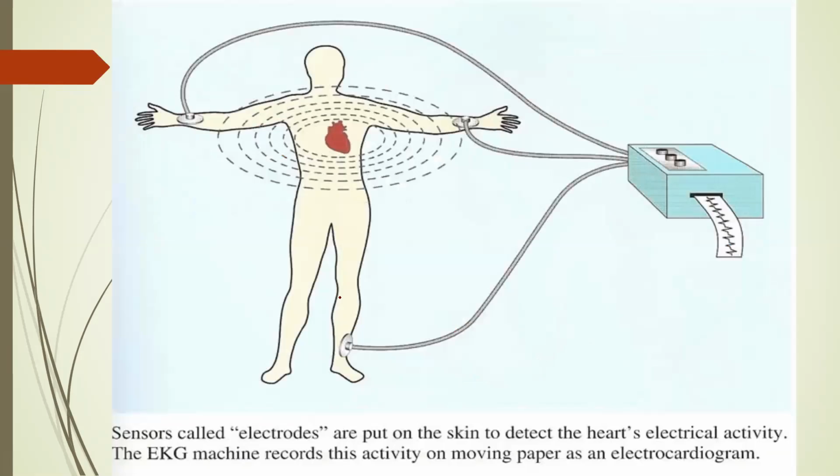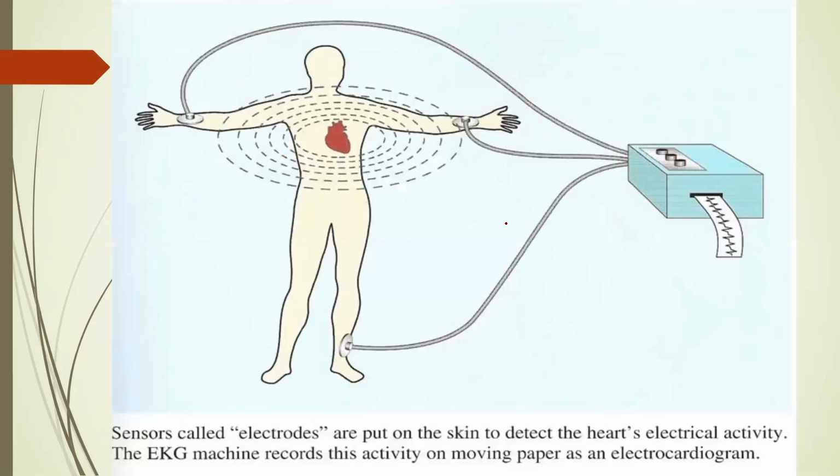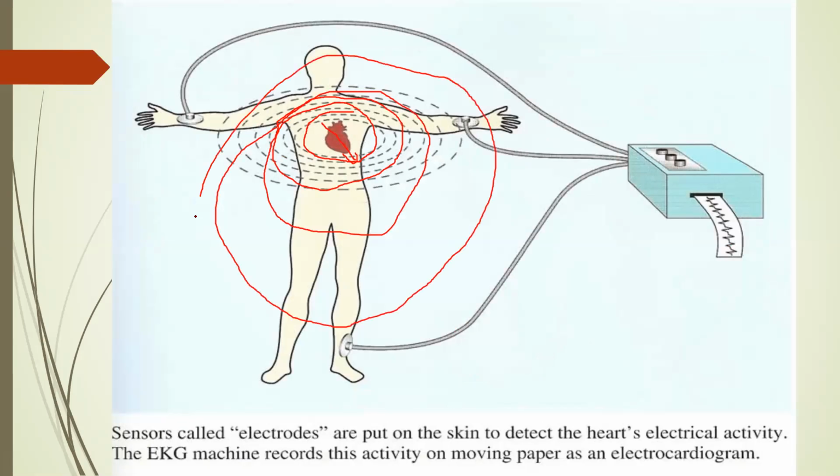Now see, we have shown these leads directly on the heart. Practically this is not possible. So we have to keep the leads on a convenient surface. During depolarization, the heart generates electrical activity surrounding it, covering the whole body. So we have chosen convenient places, like limb leads and chest leads. On the limb we apply the limb leads, and on the chest we apply the chest leads, and we record the activity of the impulse through these leads.